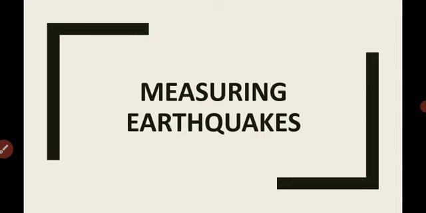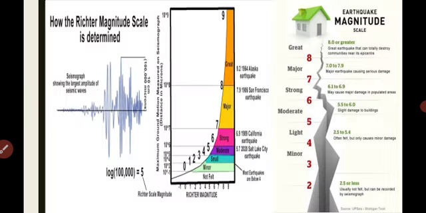Now we will discuss the measurement of earthquakes. The earthquake events are scaled either according to magnitude or intensity of the shock. The magnitude scale is known as the Richter scale. The magnitude relates to the energy released during the quake.